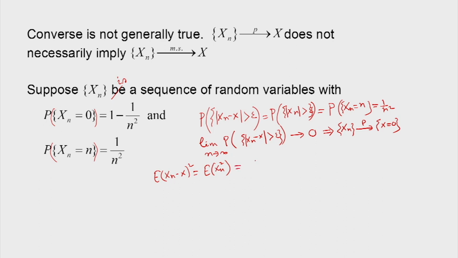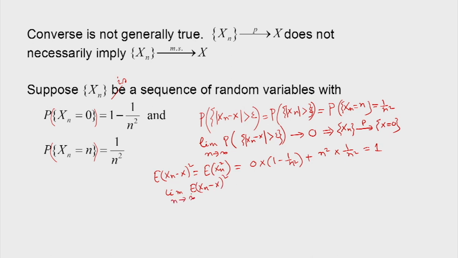That is equal to 0 into 1 minus 1 by n square plus n square into 1 by n square. So, this is equal to 1.